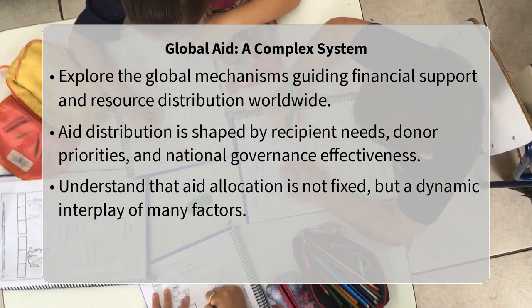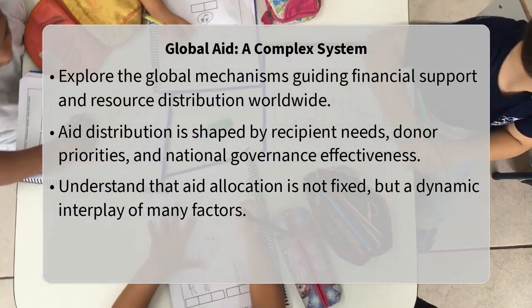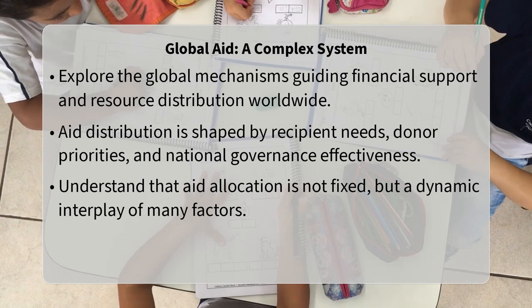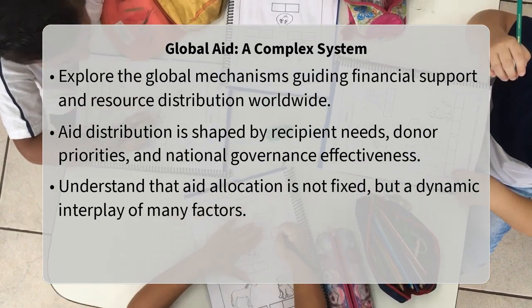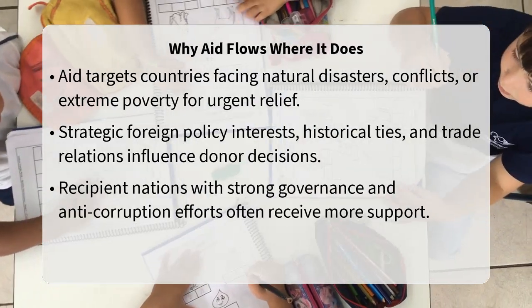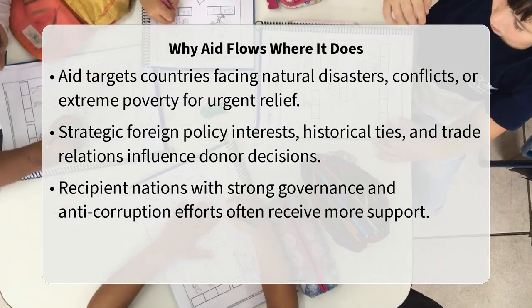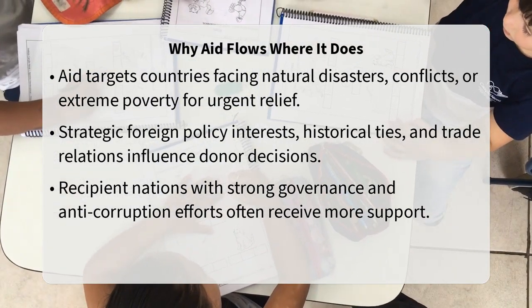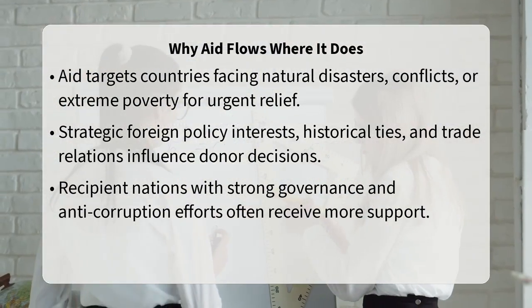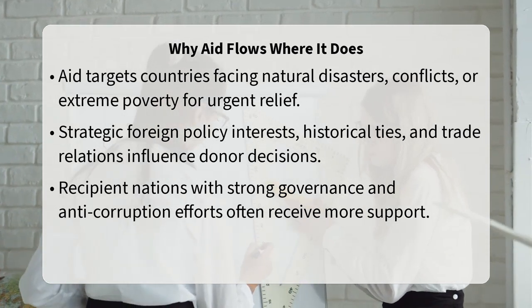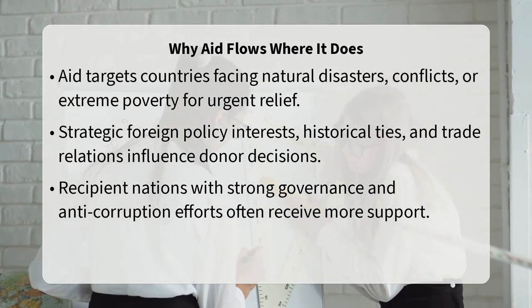The primary drivers for aid allocation fall into categories of humanitarian need, strategic interests, and economic development goals. Nations experiencing natural disasters, conflicts, or extreme poverty often receive aid based on urgent humanitarian crises.